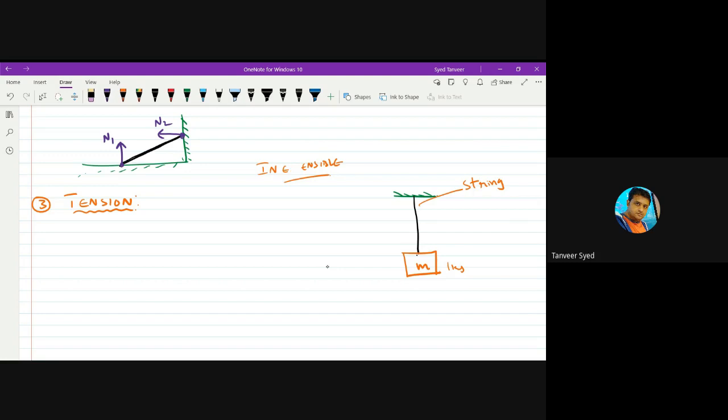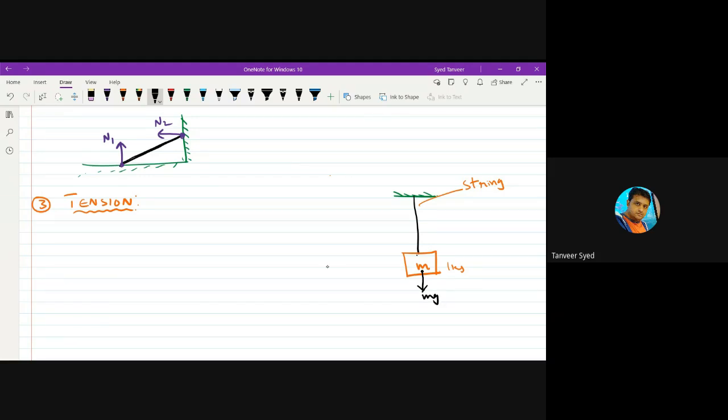So if you have such a massless and inextensible string to which a load is applied, when some body is connected to it, that string is bearing the weight of that body. What is happening here? Now, if you just look at it generally, nothing is happening. A block is suspended by a string, hanging in air. But if you look at it carefully, this block of mass M is hanging in air, that means its weight will be there. How much? mg. In which direction? Vertically downward direction.